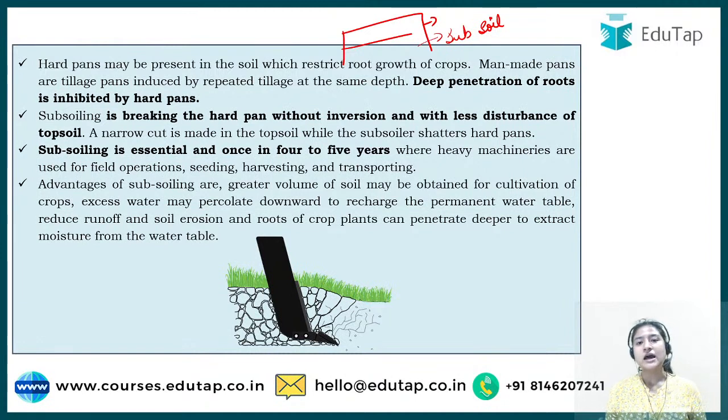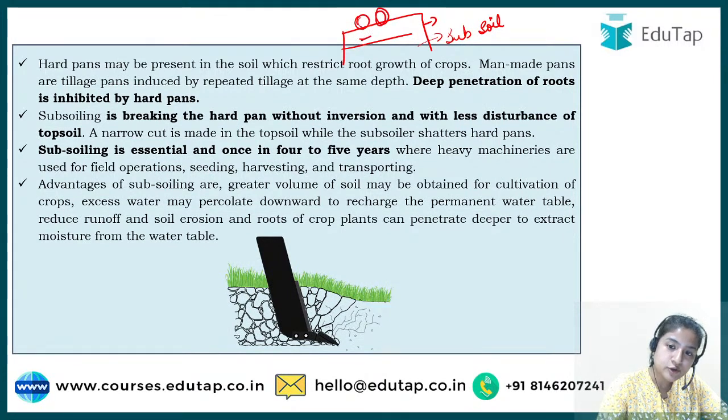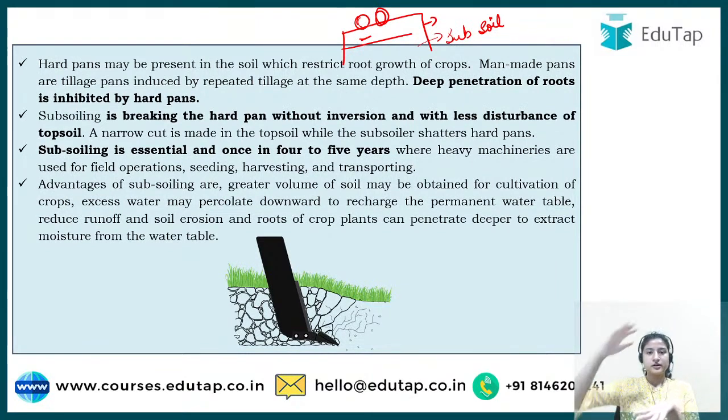You do tillage also. Tillage turns the upper layer of the soil upside down, right? The upper soil is loose, but because of the continuous use of the tractor in that field, you can imagine if you're giving pressure, the lower part becomes compact and compact, and then it hardens, right?